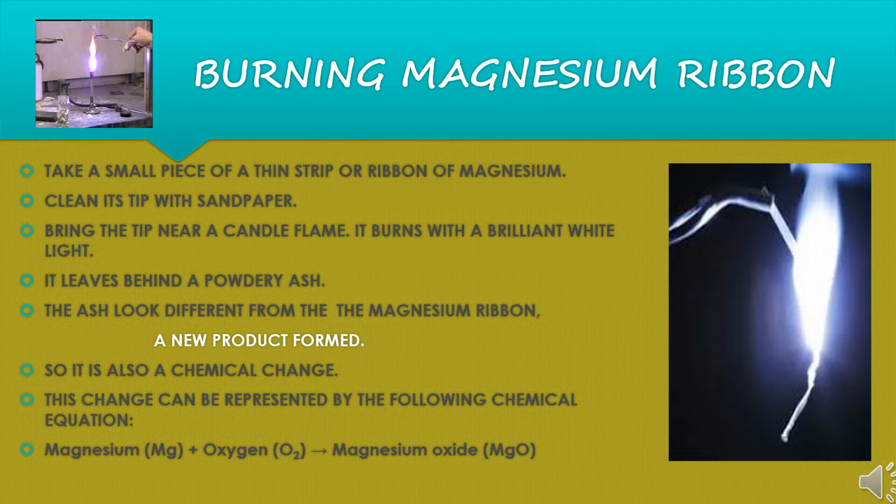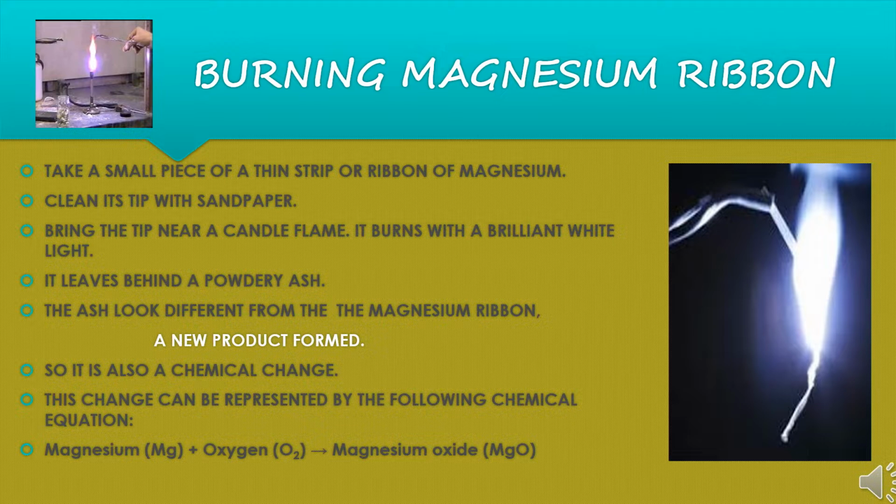Burning a magnesium ribbon. Take a small piece of a thin strip or ribbon of magnesium, clean its tip with sandpaper, and bring the tip near a candle flame. It burns with brilliant white light. It leaves behind a powdery ash which we can collect in an ashtray. The ash looks different from the magnesium ribbon. It means a new product is formed, so it is also a chemical change.